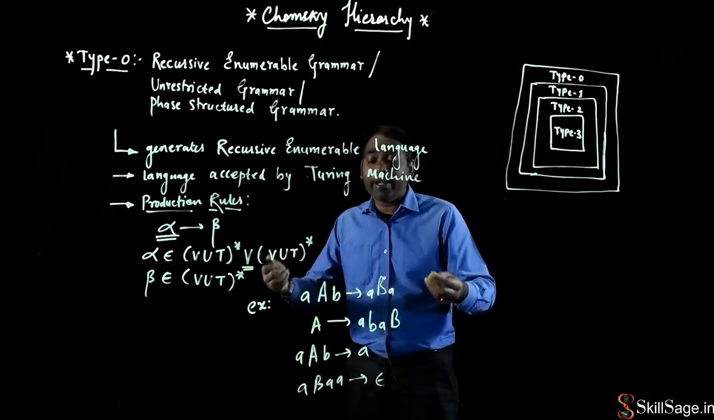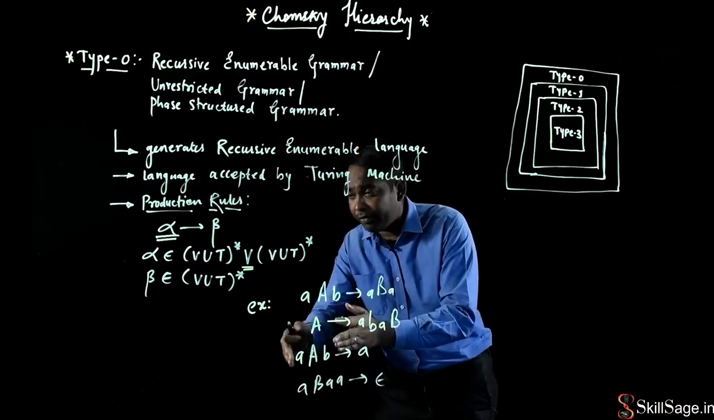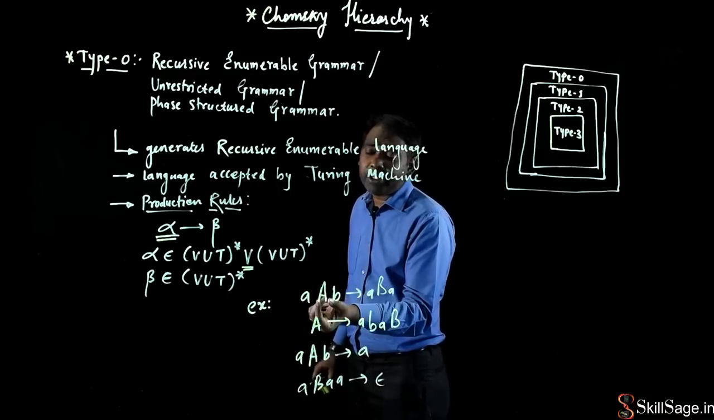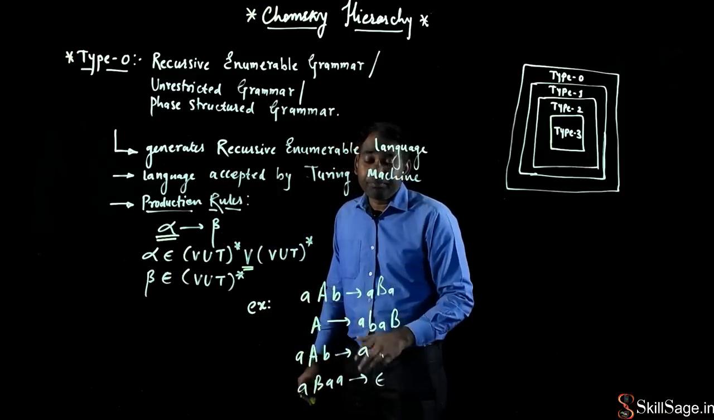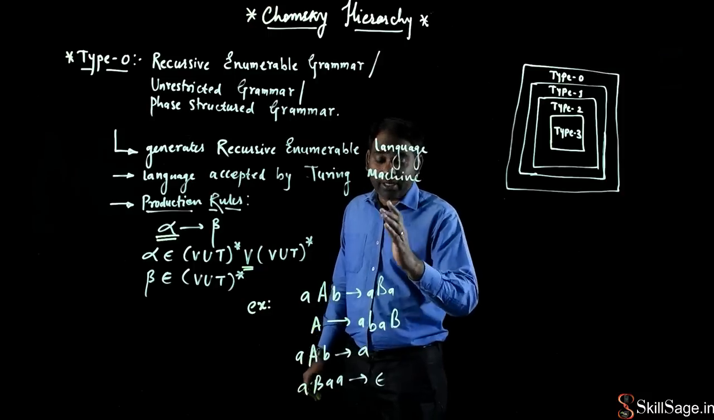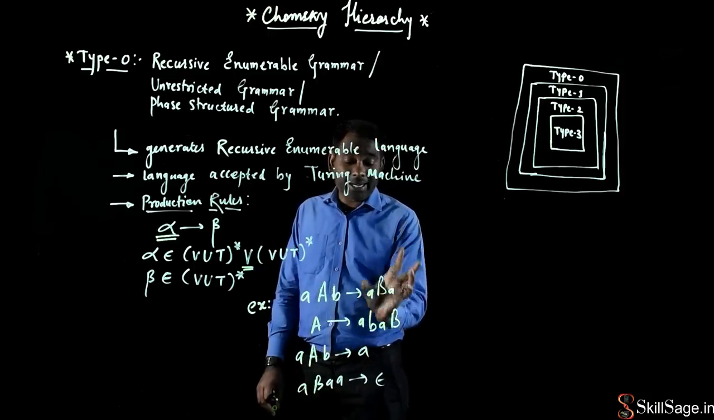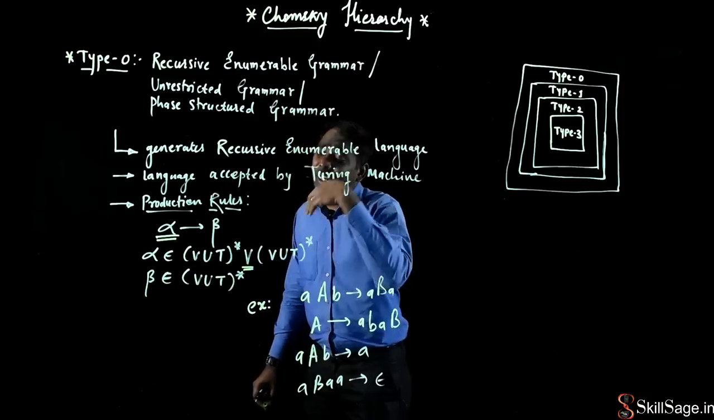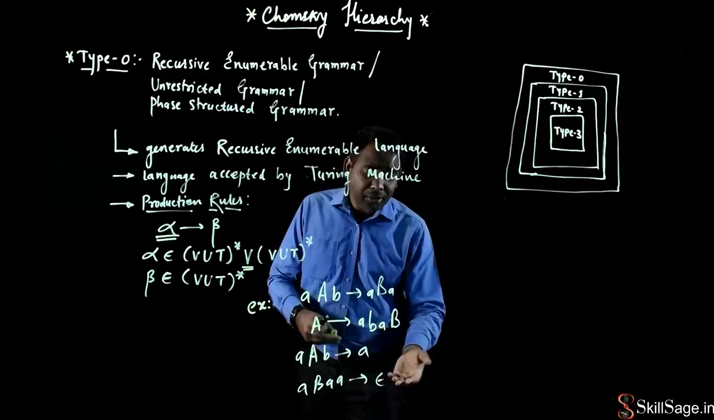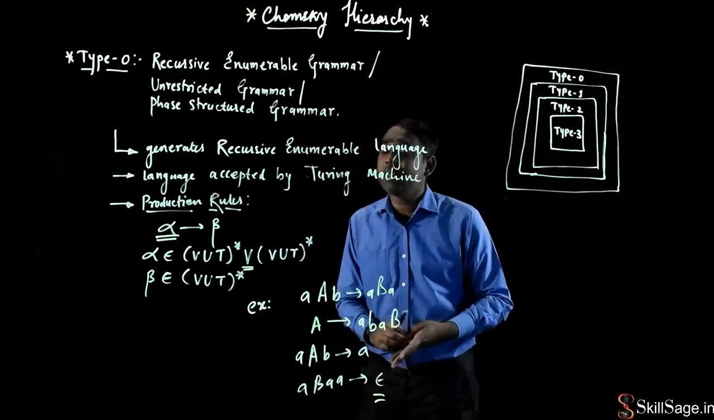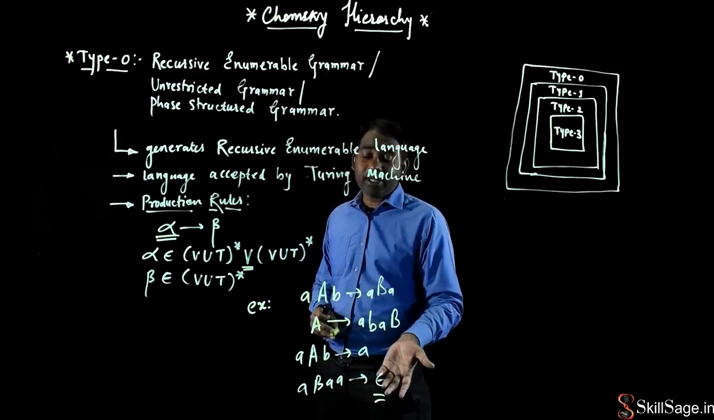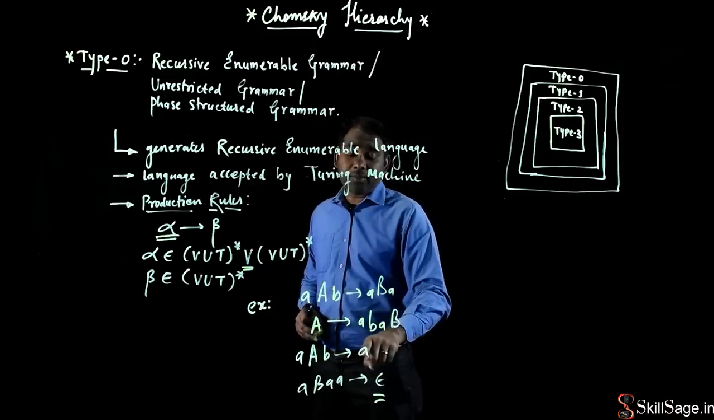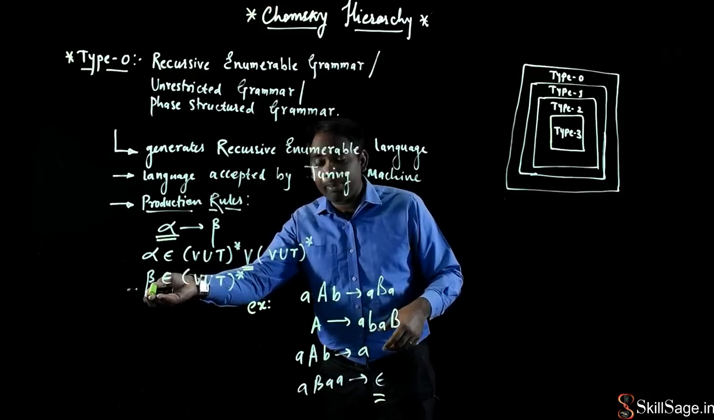epsilon. This is also valid, because whenever you see the left hand side of this production rule, I have at least one non-terminal symbol, which satisfies the property of alpha. On the right hand side, you will see that beta can consist of any number of symbols. It can have 0. Here epsilon means 0 occurrences of terminal or non-terminal symbols on the right hand side of the production rules. Here it is 1 occurrence of a terminal symbol, which satisfies the property of beta.